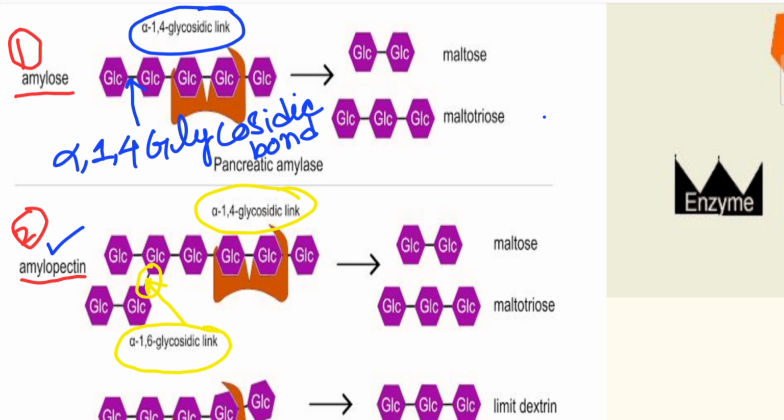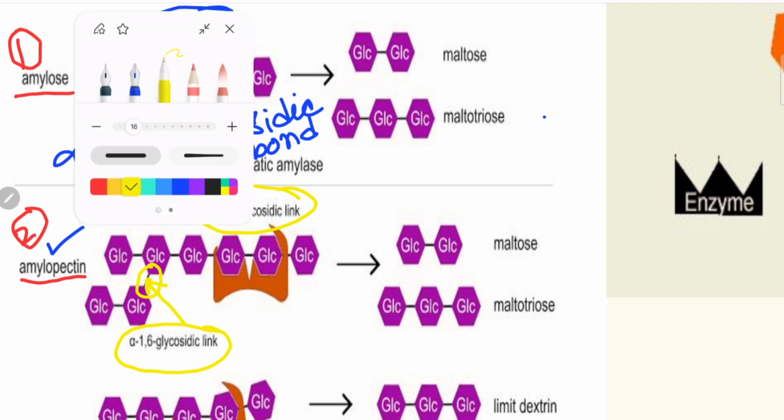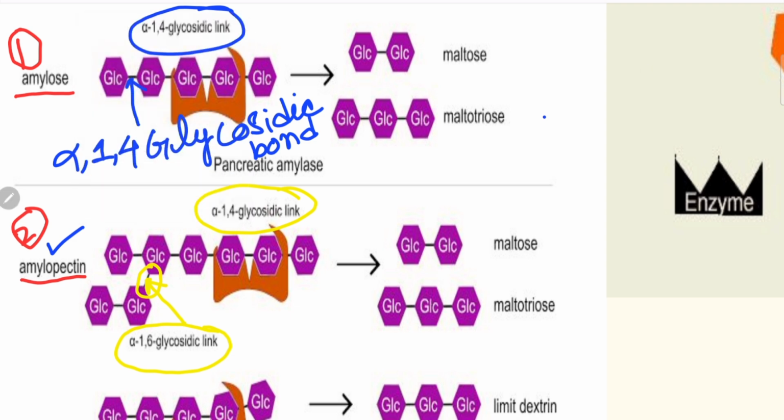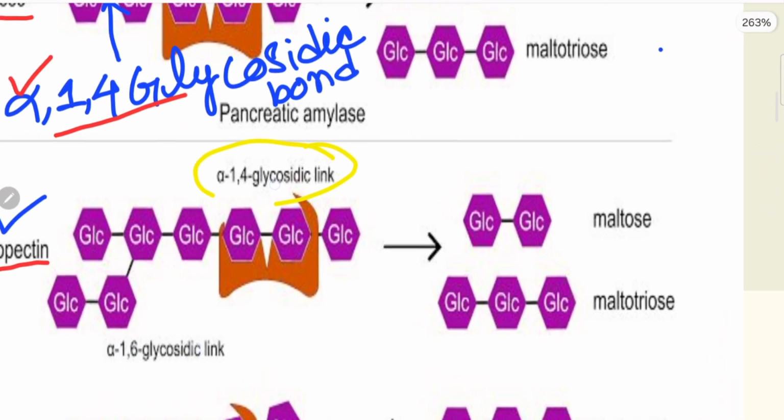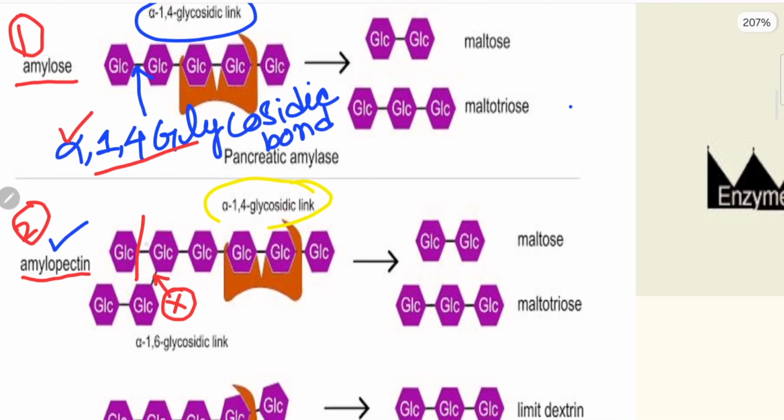Salivary amylase only splits alpha-1,4 glycosidic bond. Salivary amylase only breaks this bond, alpha-1,4 glycosidic bond. It cannot break alpha-1,6 glycosidic bond. Never ever. This bond cannot be broken down by salivary amylase. Salivary amylase only splits these bonds.